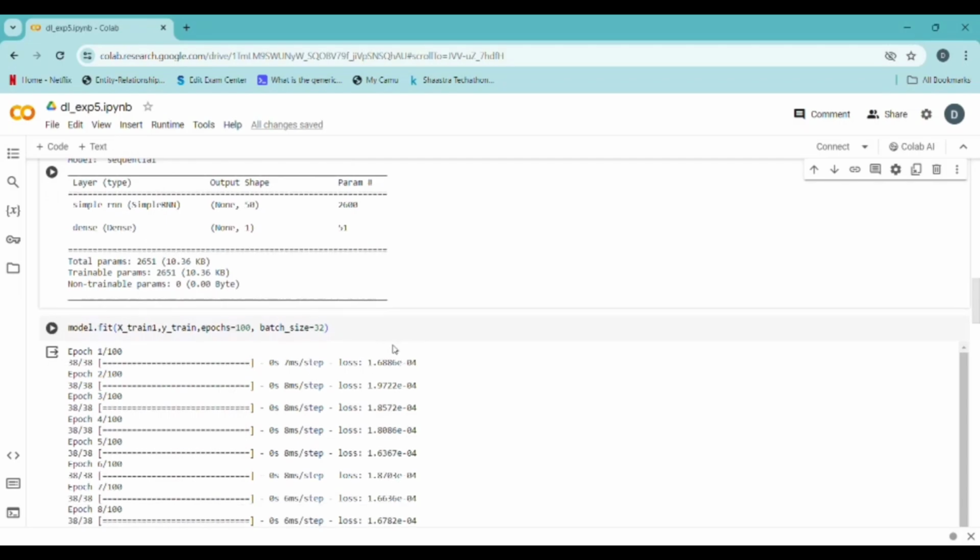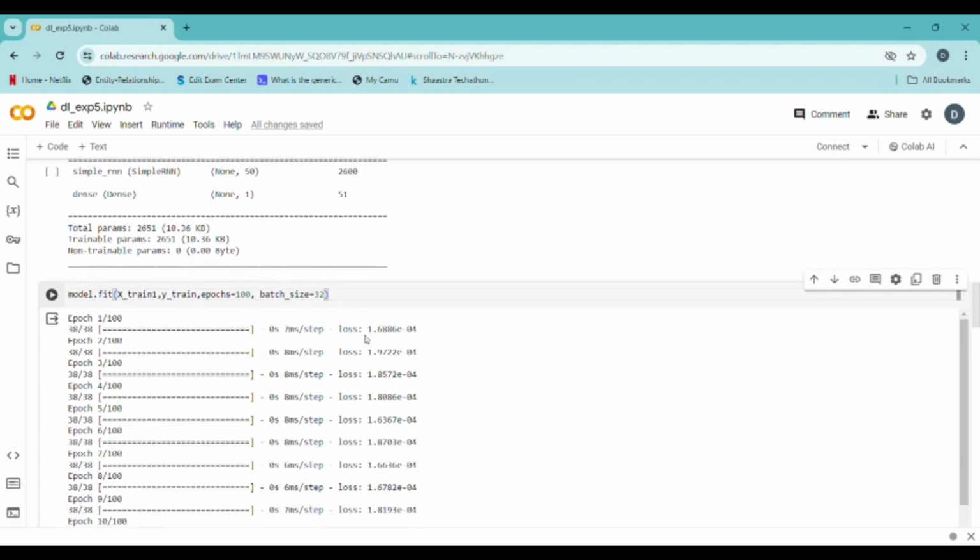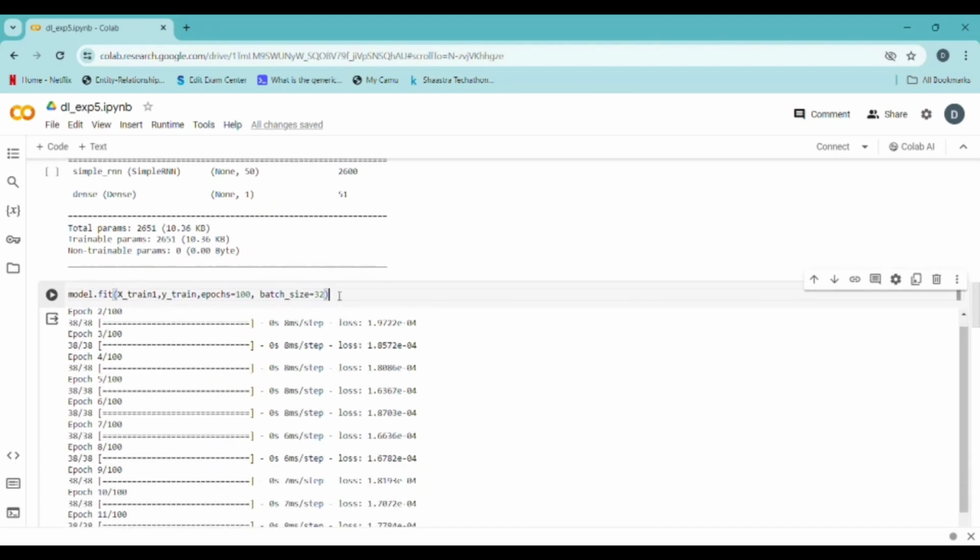Then we have to train the model using the training data for 100 epochs with a batch size of 32. During training, the model adjusts its parameters to minimize the specified loss function, MSE, using the Adam optimizer.